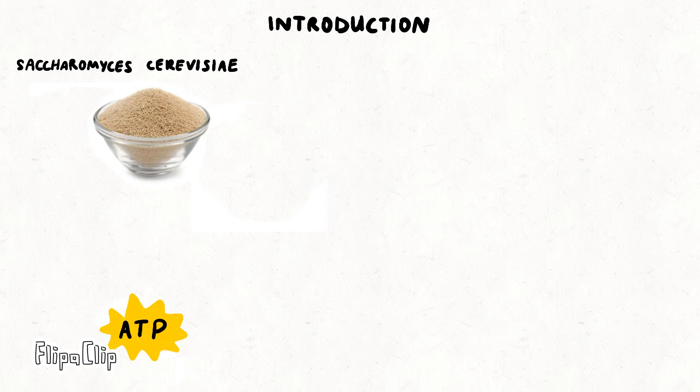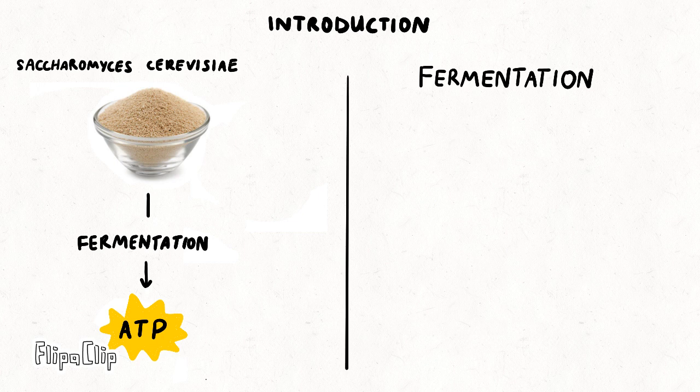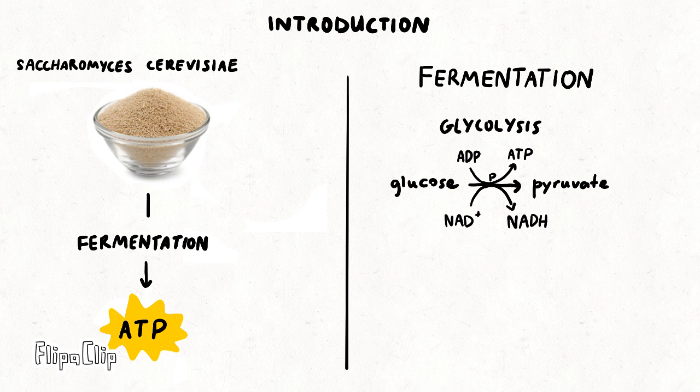As I mentioned before, yeast produces its ATP through the process of alcohol fermentation, but let's break that process down into steps. First up, we have glycolysis, which is the first step for both cellular respiration and fermentation. We can see that glucose is converted into pyruvate, and in that process, NAD+ is reduced to NADH, as well as 2 molecules of ATP are made.